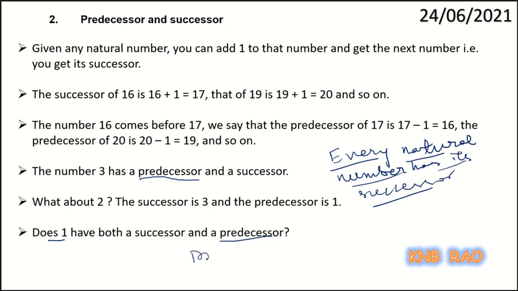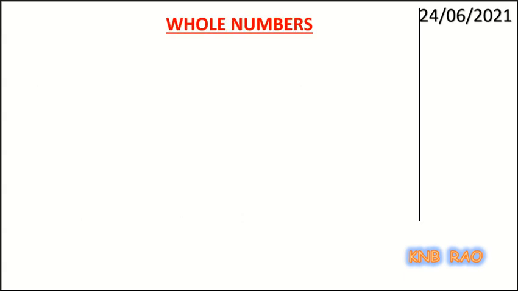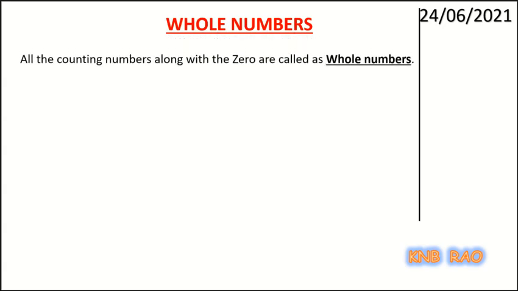So what is the predecessor of 1? By subtracting 1 from 1, we get 0. That 0, the moment it comes, is not a natural number, so we get the next system of numbers called whole numbers. See children, all the counting numbers along with 0 are called whole numbers.